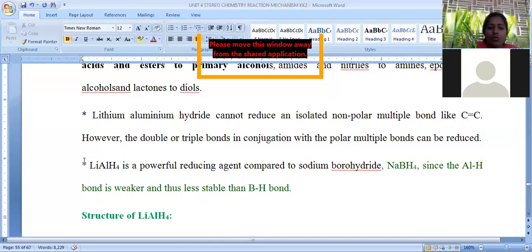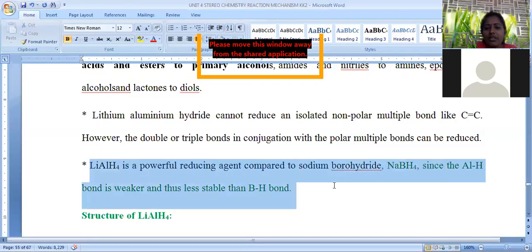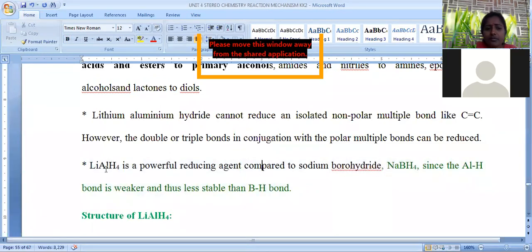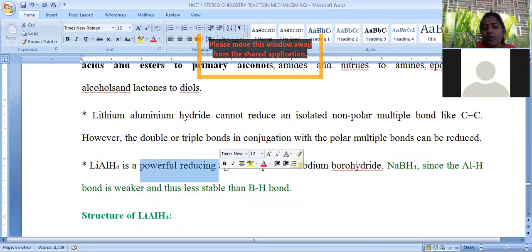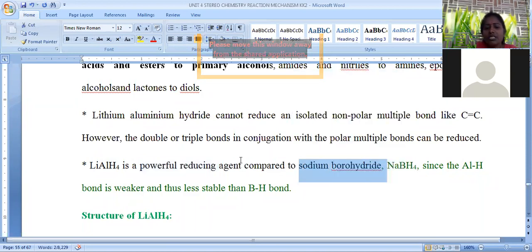Okay, and the most important thing in your examination, which is given as a 2 marks or 3 marks question, is why lithium aluminium hydride is a powerful reducing agent compared to sodium borohydride. Because in this session we are going to discuss both reductions: one is reduction with lithium aluminium hydride, the second is reduction with sodium borohydride. Lithium aluminium hydride is stronger compared to sodium borohydride.